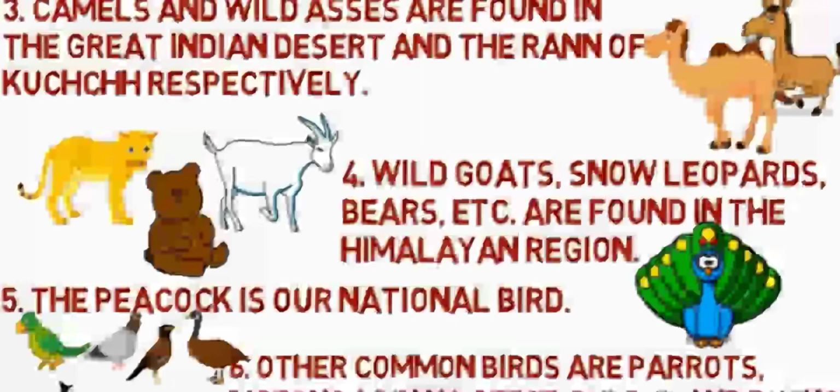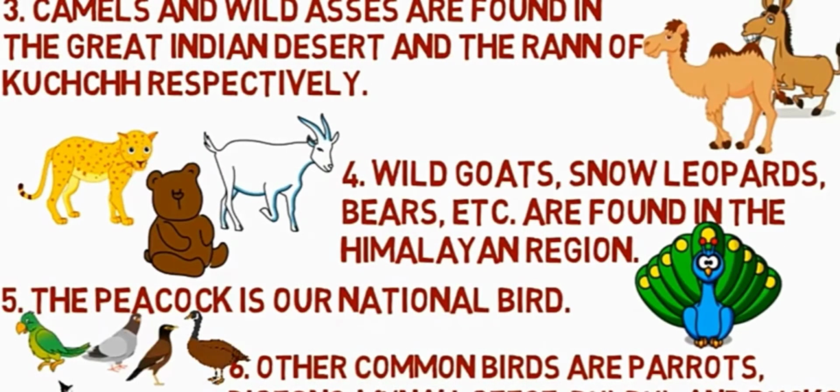And India is also rich in camels. They are mostly found in the Great Indian Desert. And wild goats, snow leopards and bears, all of them live in cold regions like the Himalayan region. And you already know about our national bird, that is the peacock. And many birds are there in our India. Many species of birds are there, like parrots, pigeons, etc.